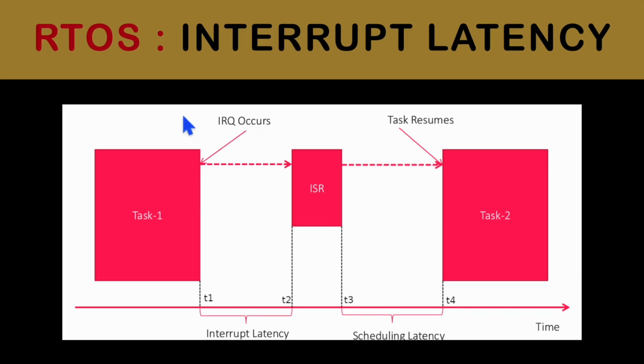Another difference is the interrupt latency. If you are executing critical tasks within your interrupt service routine, then again, the time between when the event has occurred and when your actual interrupt service routine is executed, T2 minus T1, is your interrupt latency. In the case of a general purpose operating system, the interrupt routine will be serviced based on the current load. Here also the time is bounded in the case of RTOS. So these are the basic differences between a real-time operating system and a general purpose operating system.